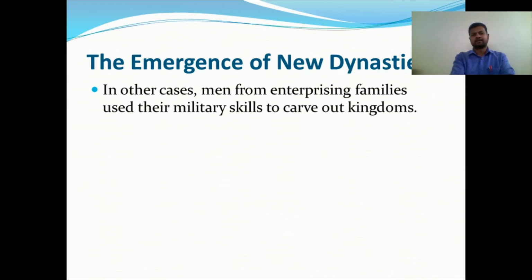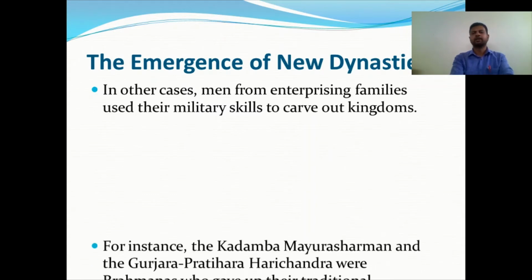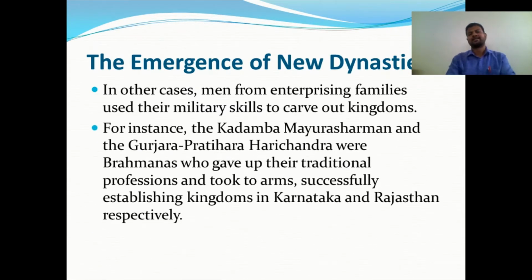In other cases, men of enterprising families used their military skills to carve out kingdoms. They used military power to establish their rule. For instance, Kadamba Mayura Sharma and the Gurjara Pratihara Harichandra were Brahmins. The Chalukyas were ruling, and the Mauryan dynasty was ruling.